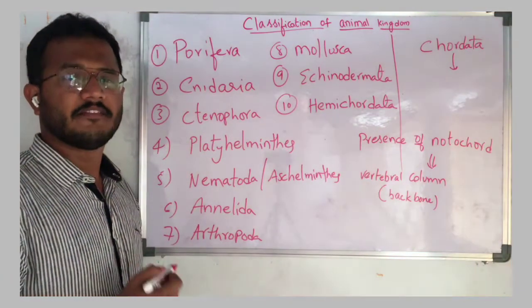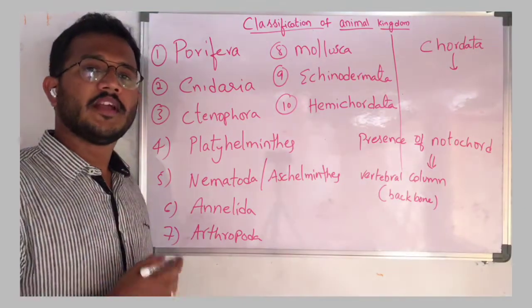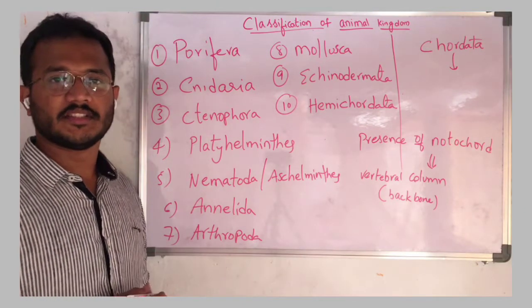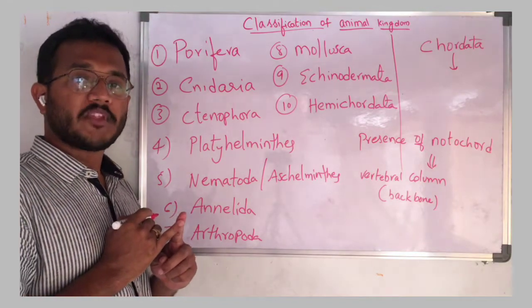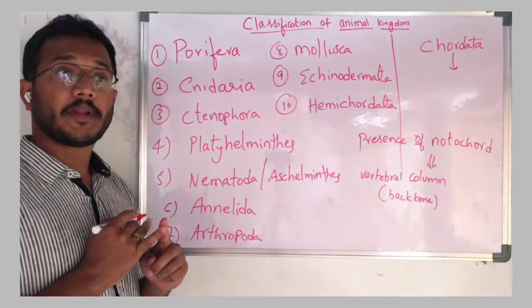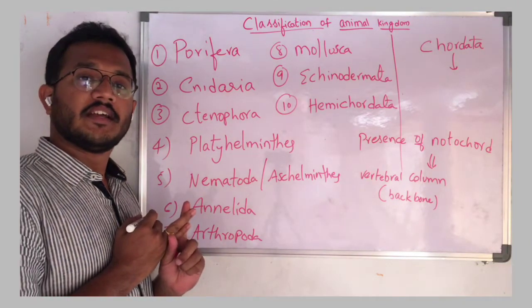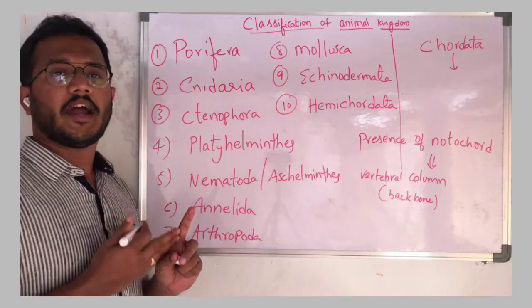For example, as we discussed earlier, the notochord or the vertebral column may be present in the early stages and disappear at the later stages, so that is one case. Or the vertebral column is not there in the early stages but present in the adult stages, so that is one case. And the third case, it is present both in early stages and in the adult stages.